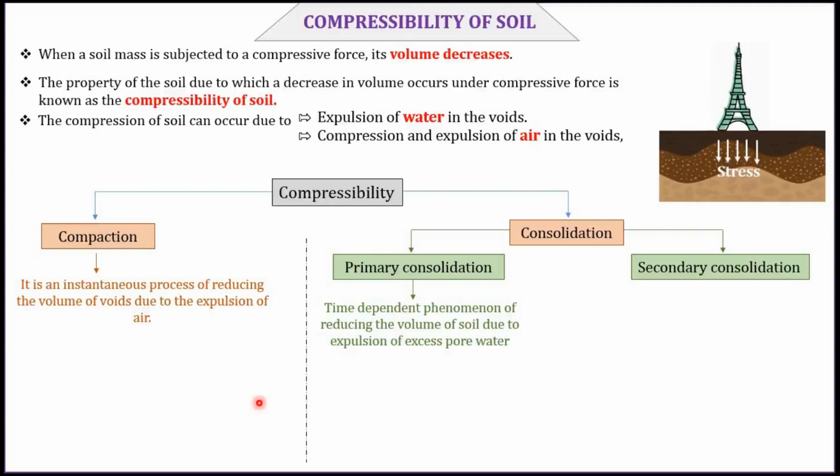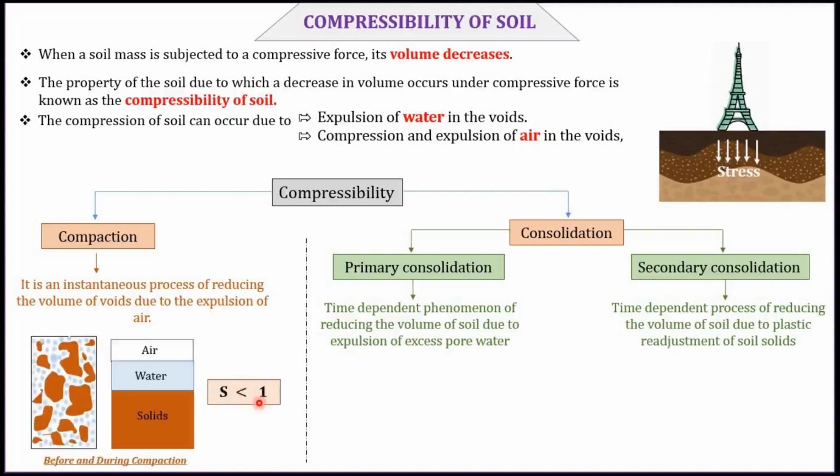Primary consolidation is a time-dependent phenomenon of reducing the volume of soil due to the expulsion of excess pore water. Secondary consolidation is the continuous deformation of the soil structure after excess pore water pressure has dissipated. Secondary consolidation is also a time-dependent process of reducing the volume of soil due to the plastic readjustment of soil solids. In secondary consolidation, there is a readjustment of soil particles in their respective positions. Secondary consolidation is just like a creep effect. Primary consolidation refers to consolidation due to dissipation of excess pore water pressure, while secondary consolidation refers to a creep process.